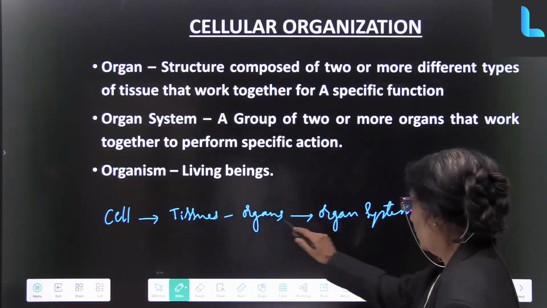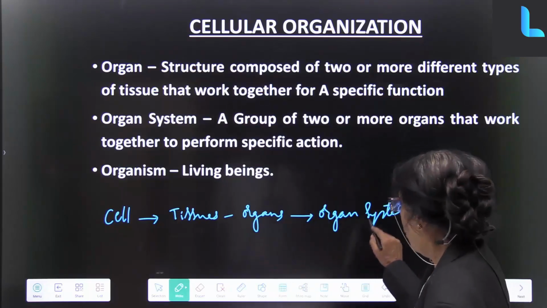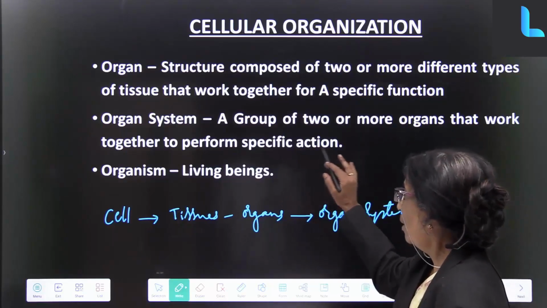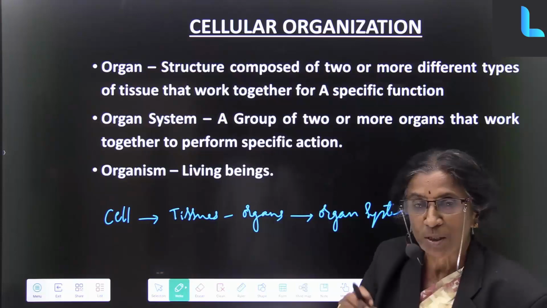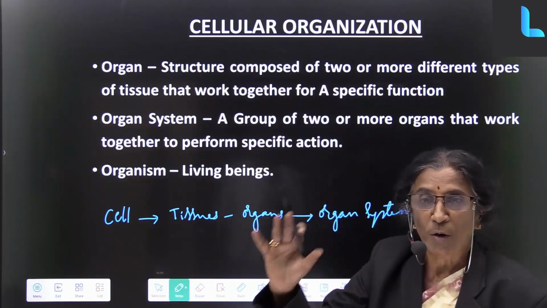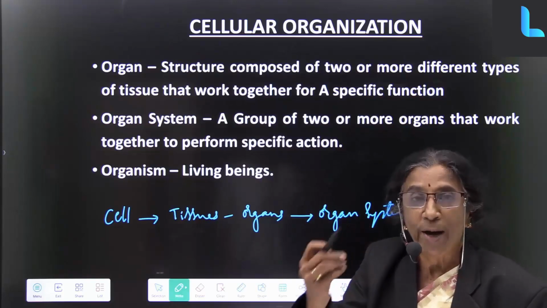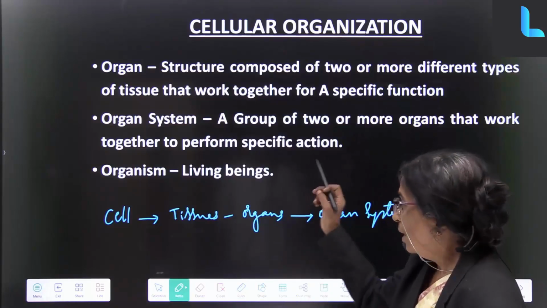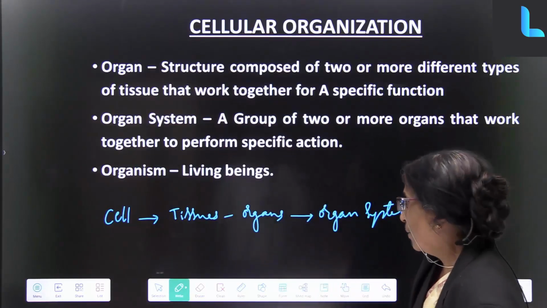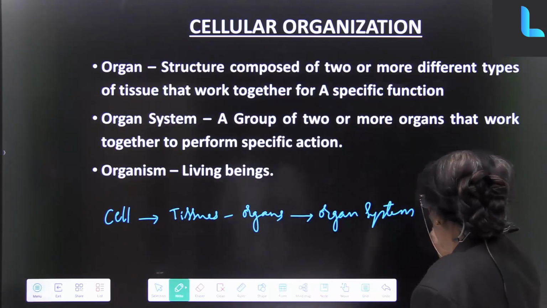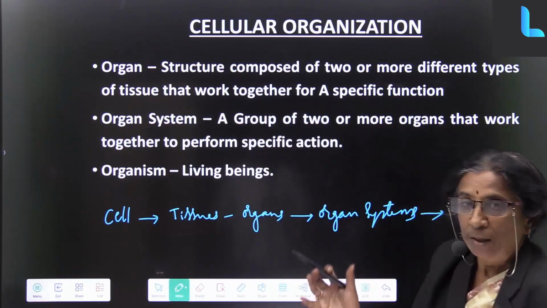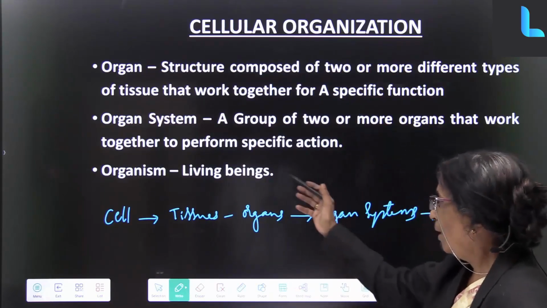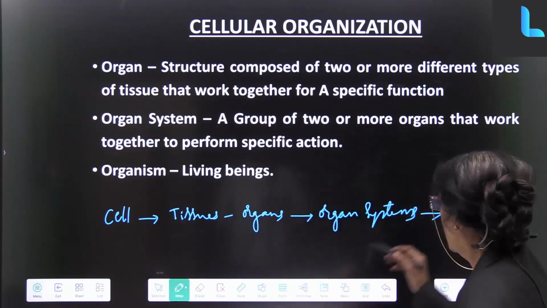All these organs, so many organs I named, they form an organ system. A group of 2 or more organs that work together to perform a specific function. All of them work for one cause. What is that? Digesting the food. That is, these are all organs which support the digestion. Next, with all these organ systems, what will I become? I become a living being, an organism.